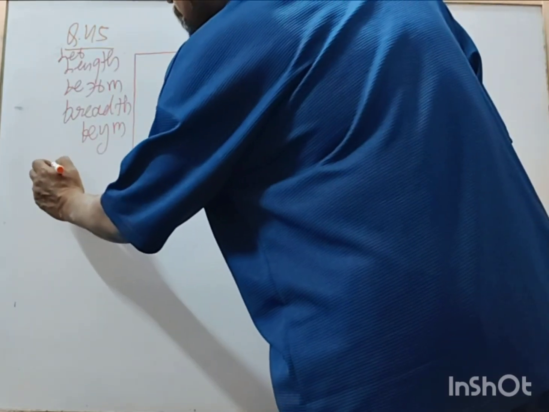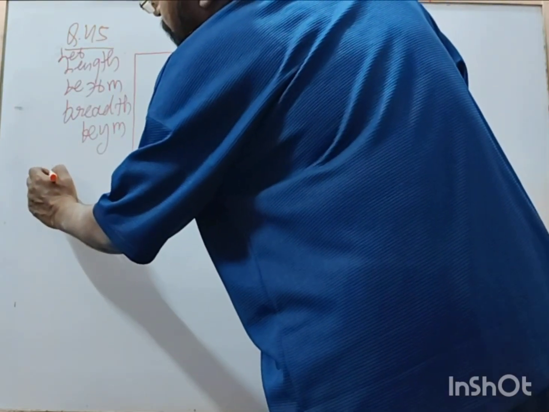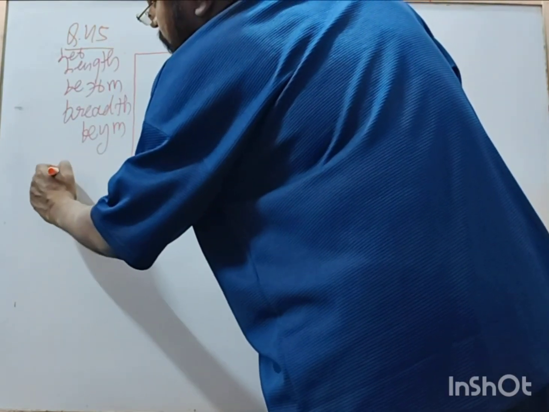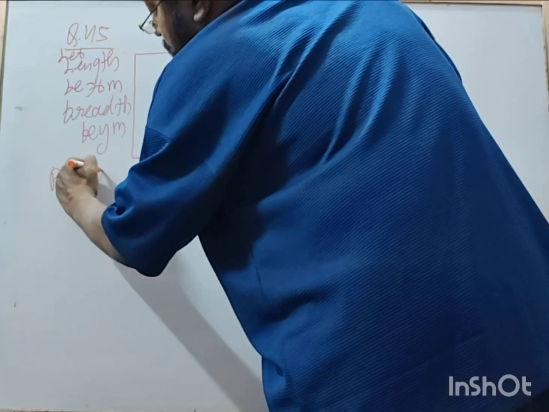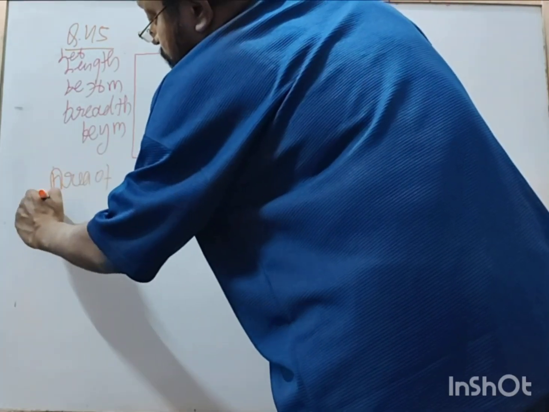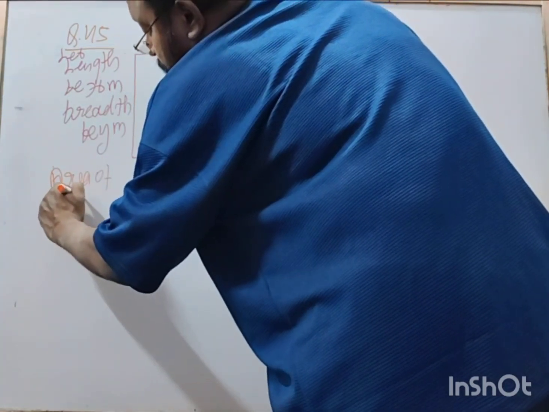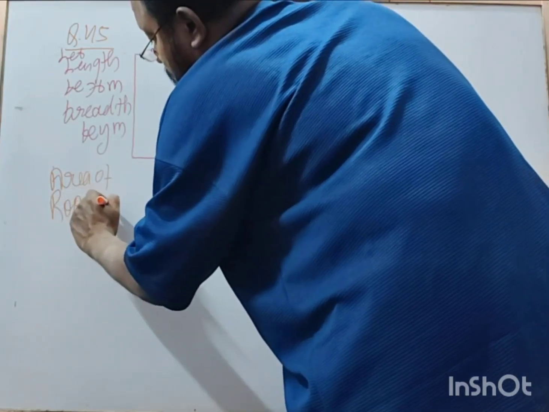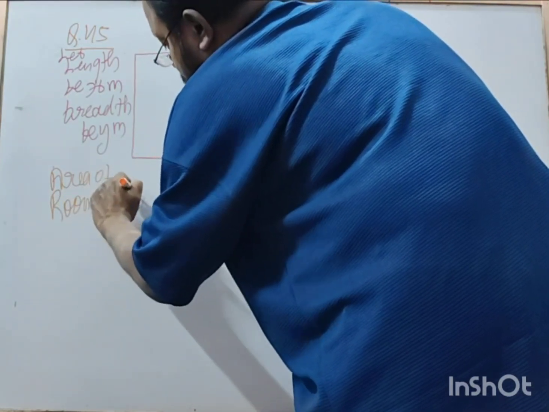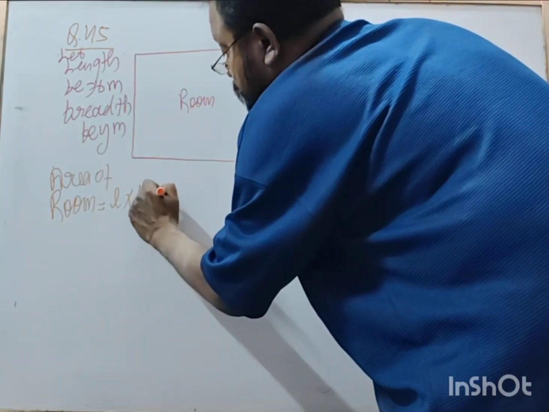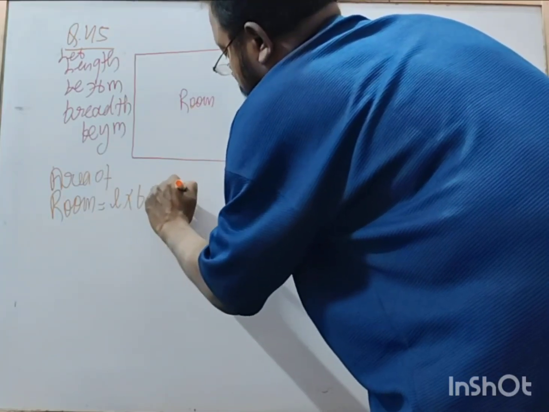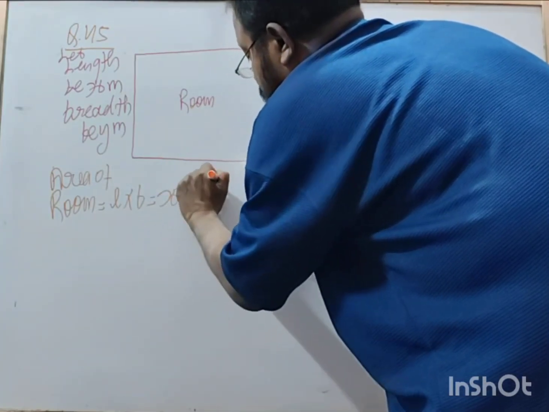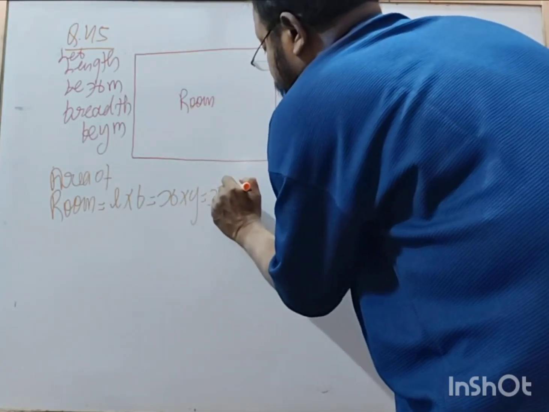Area of room is equal to length into breadth. It becomes x into y, that is xy meter square.